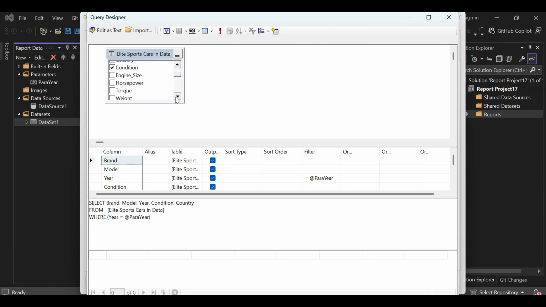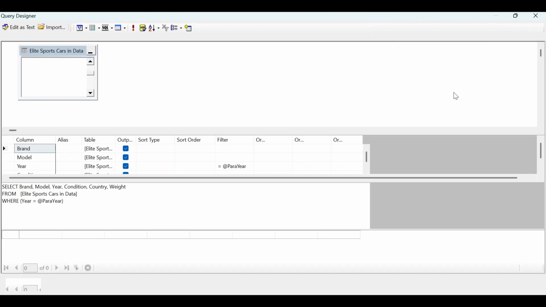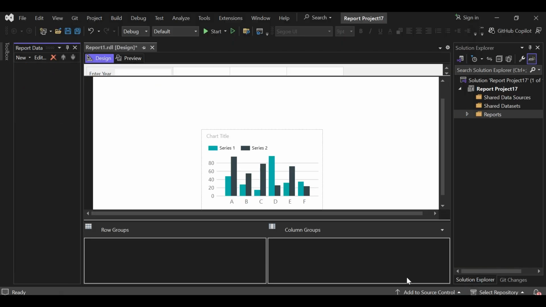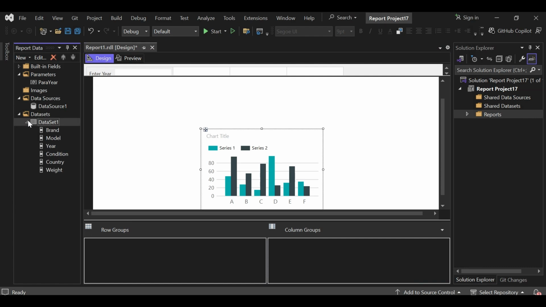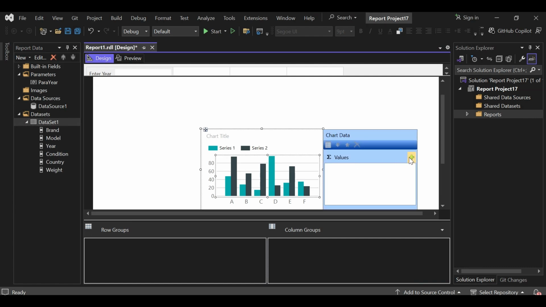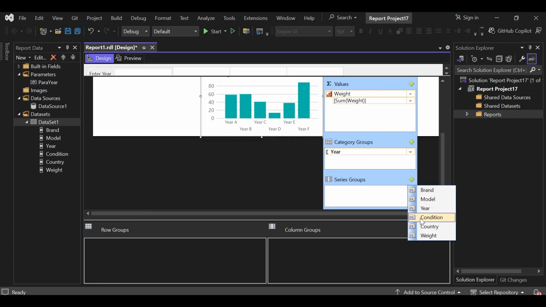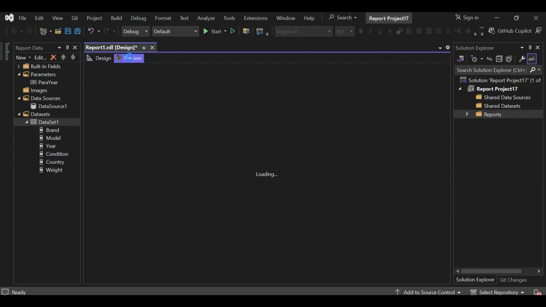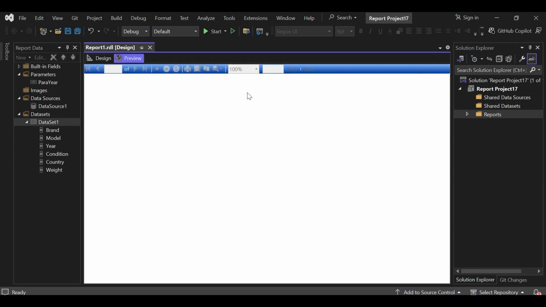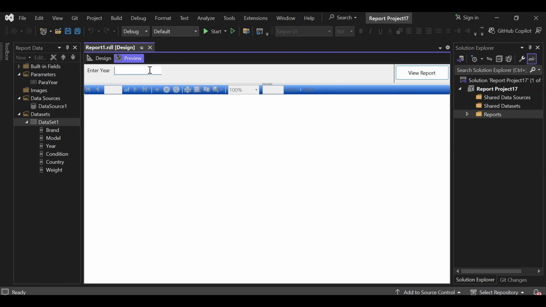Okay. Here, country. If I click on preview for year 1998, if I click view report, see this is the data.